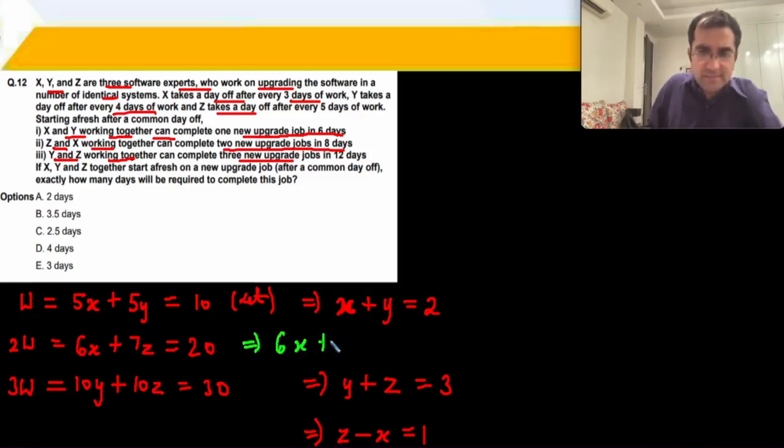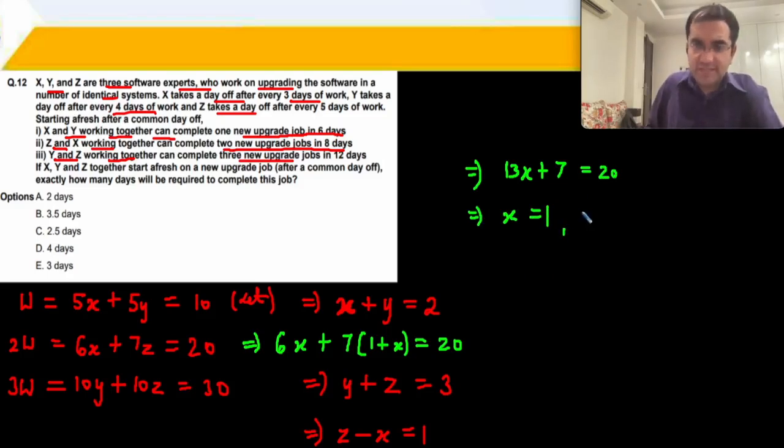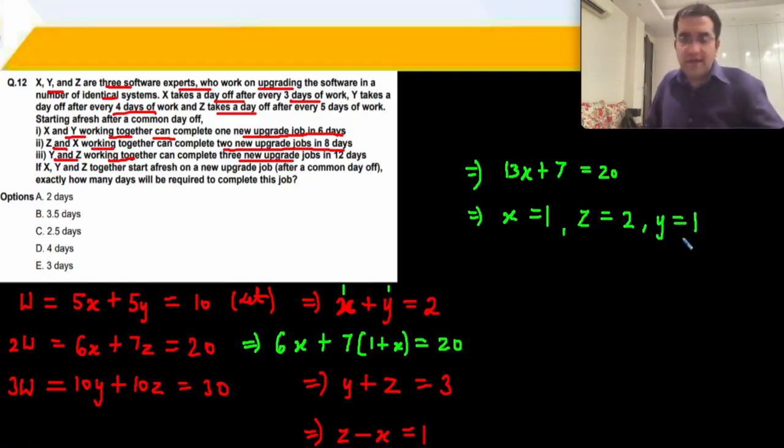6x plus 7 times (1 plus x) is equal to 20. Solve. 6x plus 7x, 13x plus 7 is equal to 20. X is equal to 1. As soon as x is 1, I get 1 plus 1, z is equal to 2. And when x is 1, 1 plus y is 2, so the value of y will also be 1. So I have x, y and z.